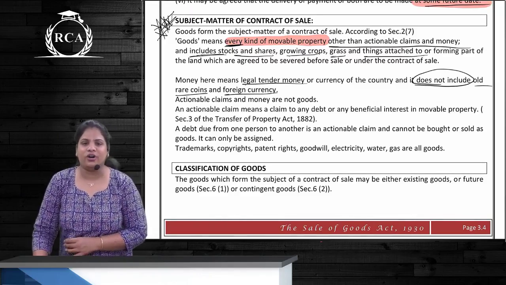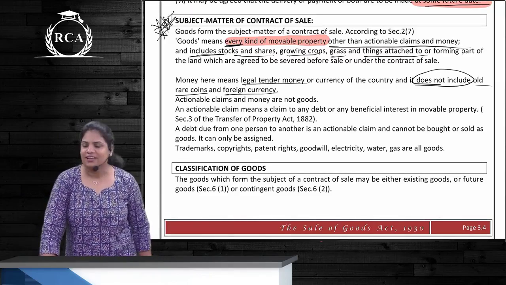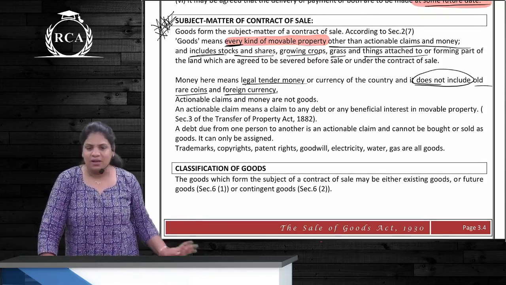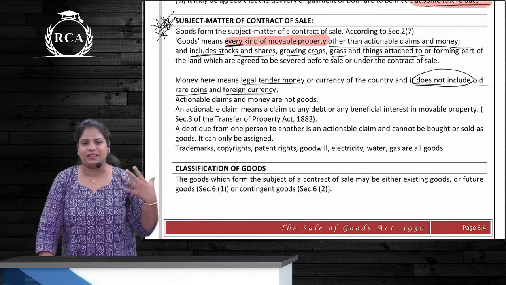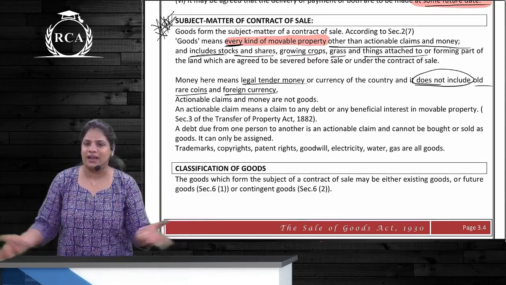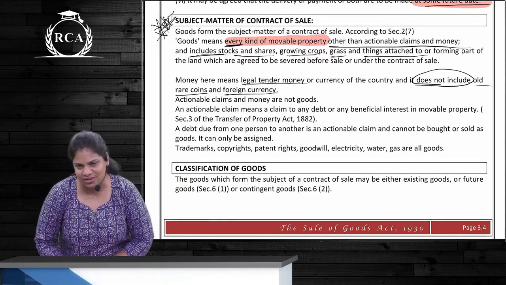We are going to Europe. Can we purchase euros? Yes, foreign currency are goods. They can be purchased and sold, right? What about growing crops? Can they also be sold? Yes. What about grass? Grass does not yield any fruits or vegetables. Can they be sold still?